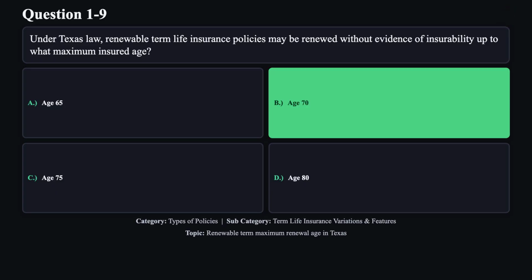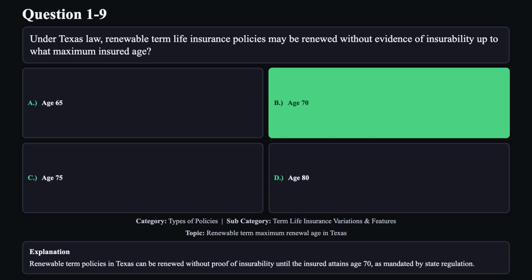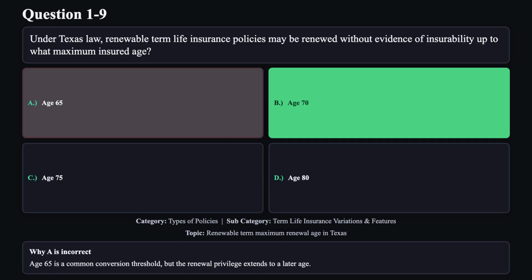The correct answer is B. Renewable term policies in Texas can be renewed without proof of insurability until the insured attains age 70, as mandated by state regulation. Reason A is not correct. Age 65 is a common conversion threshold, but the renewal privilege extends to a later age.